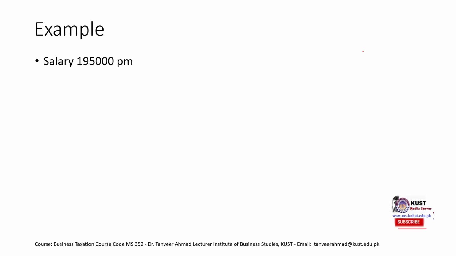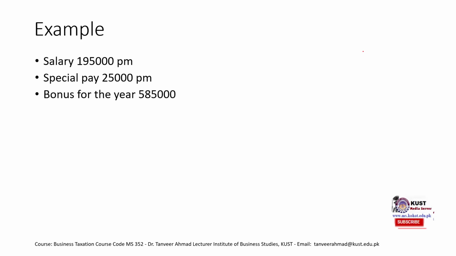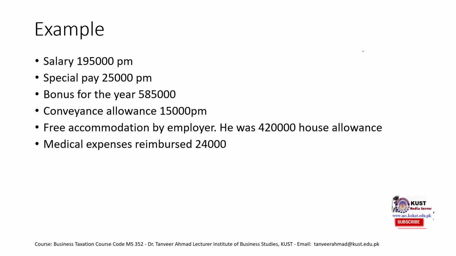Salary is 1,95,000 per month. Special pay is 25,000. This is again taxable. Bonus for the year is 5,85,000. Conveyance allowance 15,000 per month. Free accommodation of the employer, and if he had not been provided free accommodation, he would have got 4,20,000. Medical expenses reimbursed.